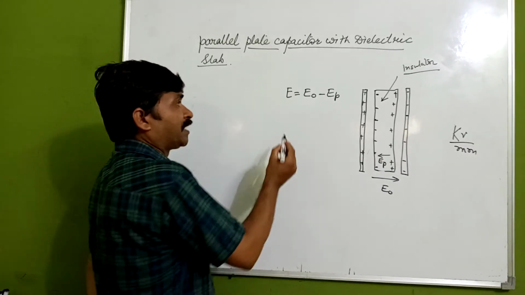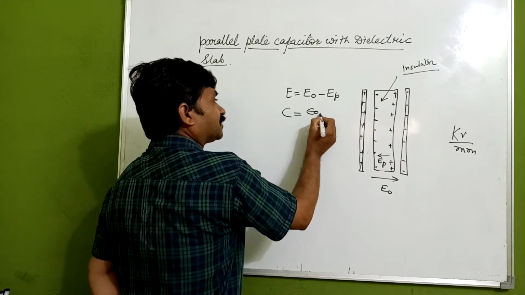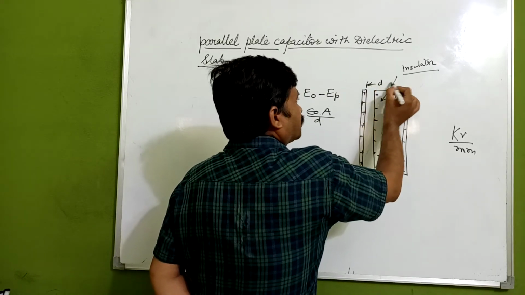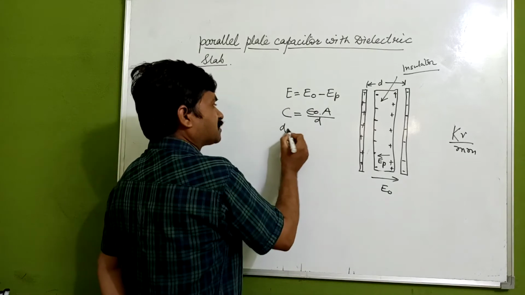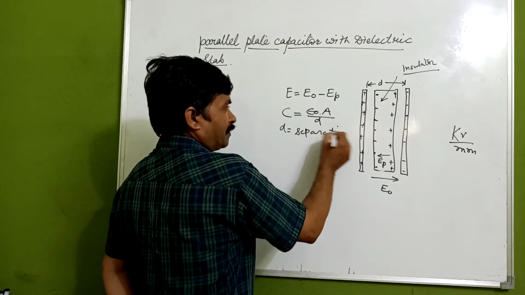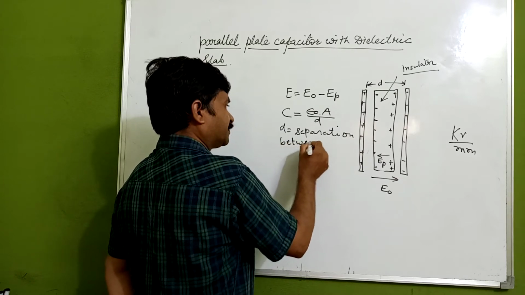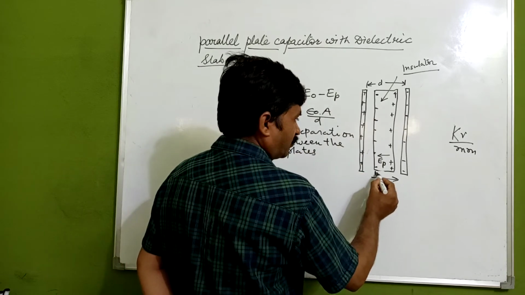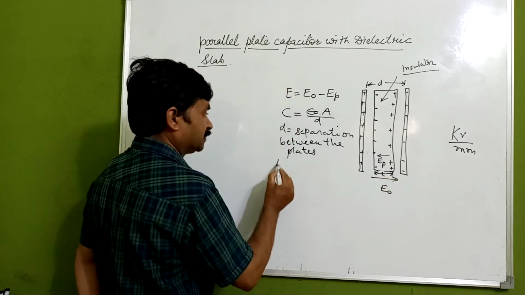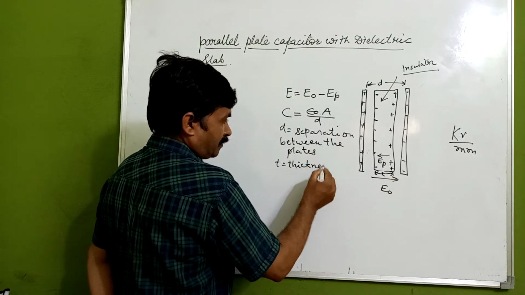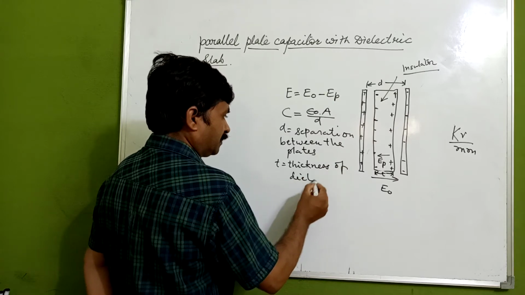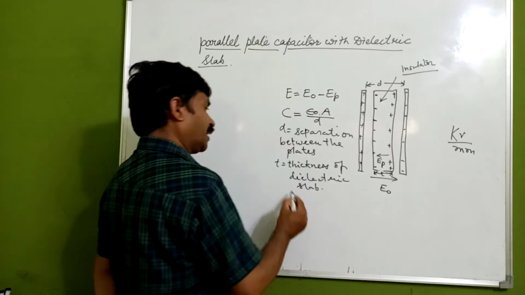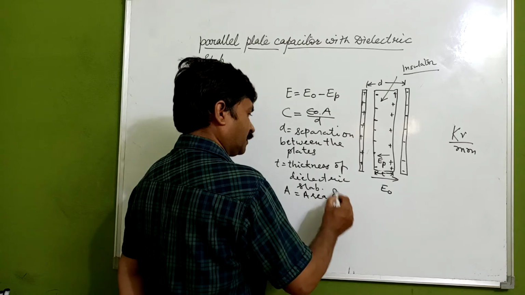Now for the parallel plate capacitor, the capacitance is given by the relation epsilon naught A upon D. Here D is the separation between the two plates, T is the thickness of the dielectric slab, and A is the area of the plate.